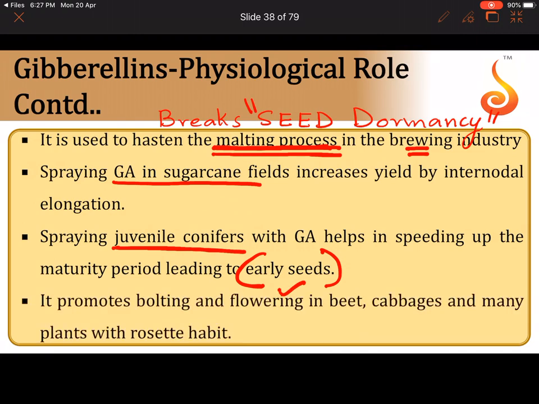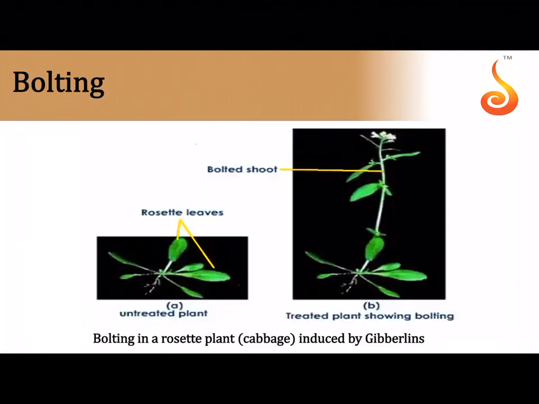It also promotes bolting. Bolting is where suddenly the internode starts elongating. The plant mostly has a very short internode, but when you spray gibberellic acid, it shows an outburst of growth. The plant suddenly becomes tall and starts flowering, and this is seen in the case of beet and cabbages. As you can see here, this was the plant initially.